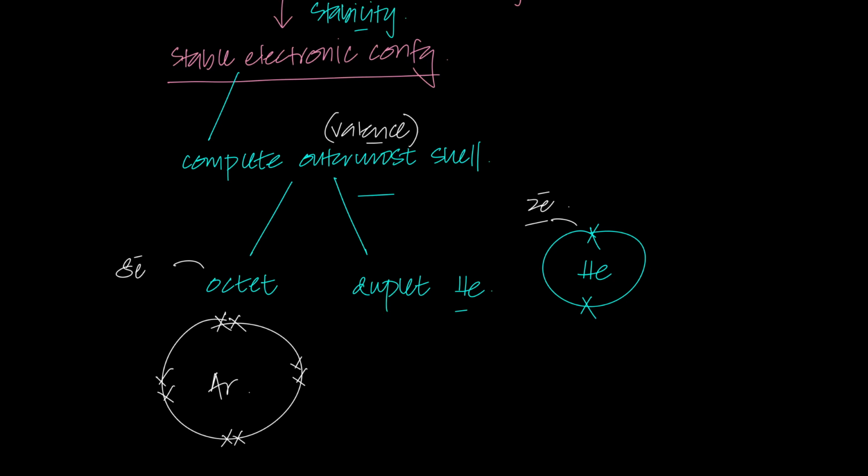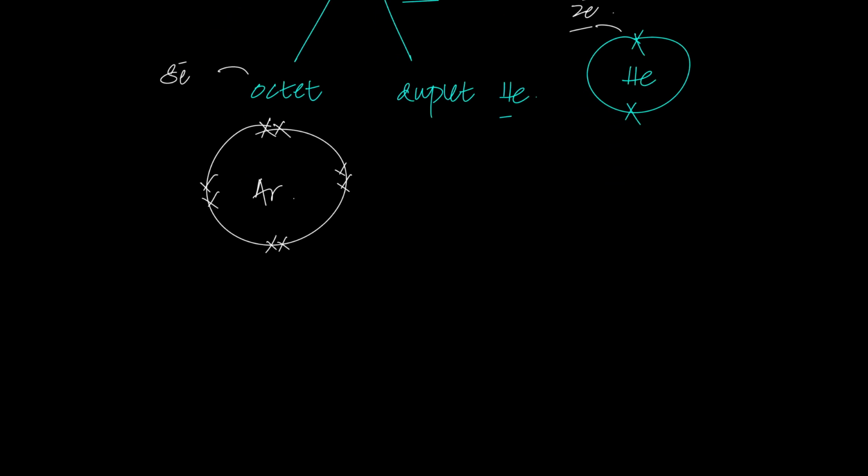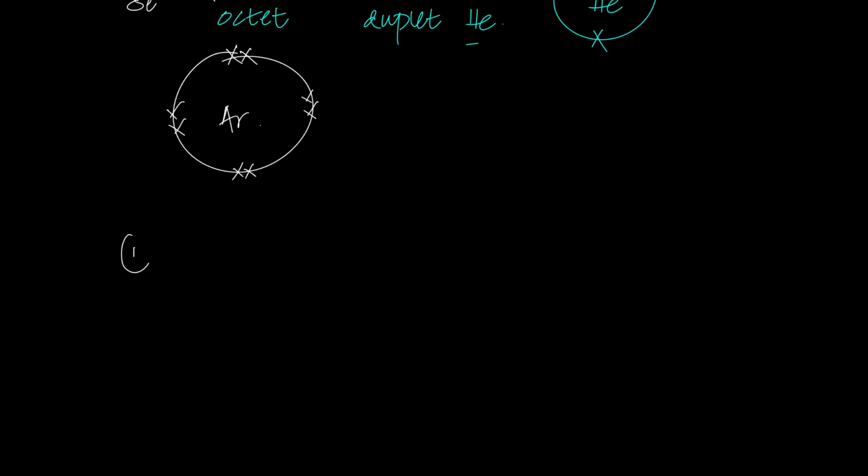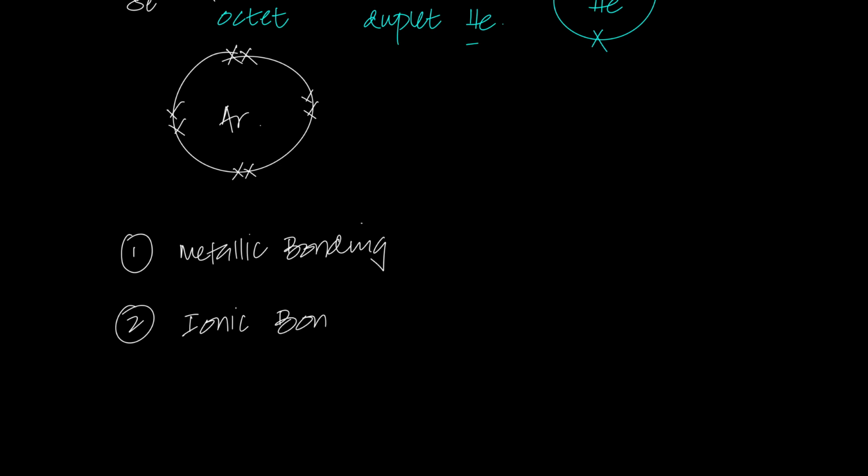And based on this idea, we transitioned into the different types of chemical bonding that existed. What were the three types of chemical bonding that existed in O levels and IGCSE? Well, we talked about metallic bonding. I'm just giving you a recap from O levels and IGCSE. So we talked about metallic bonding, ionic bonding, and something known as covalent bonding.